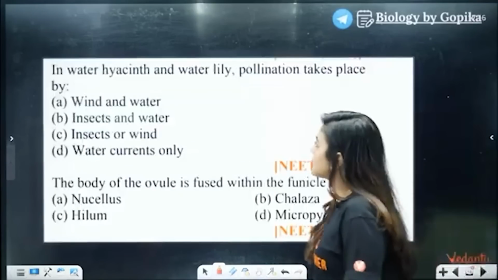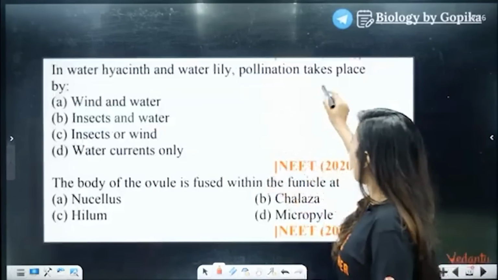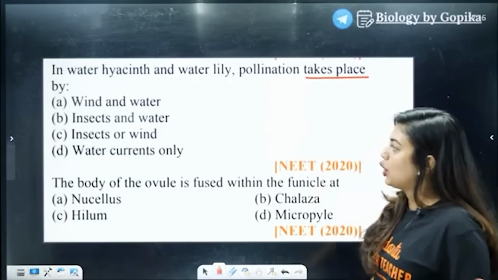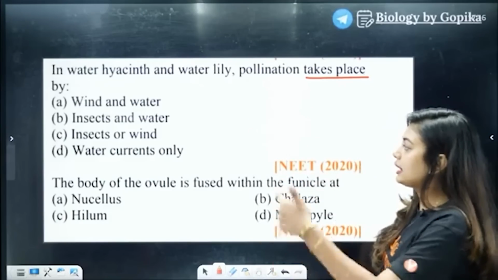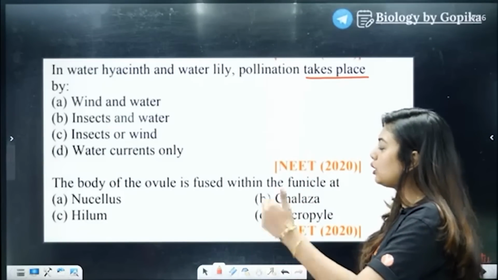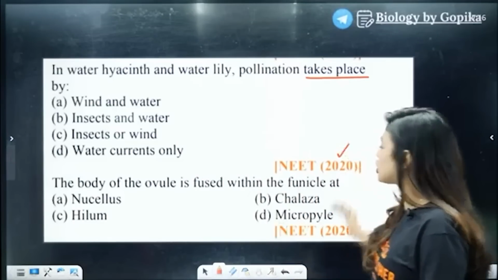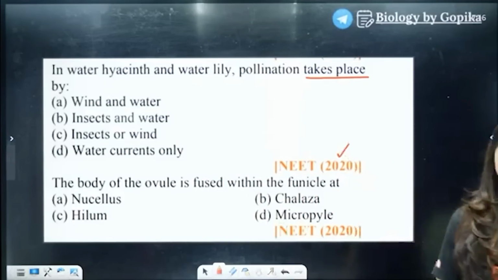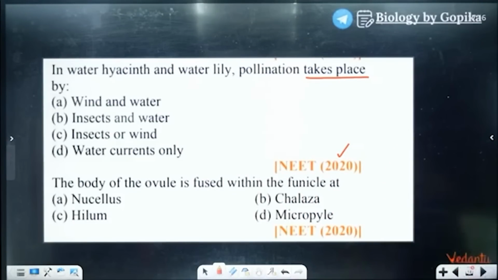Water hyacinth and water lily. Pollination takes place by wind and water, insect and water, insect or wind, water currents only. It's a NEET 2020 question. Quickly in the chat box. Come on, all of you.